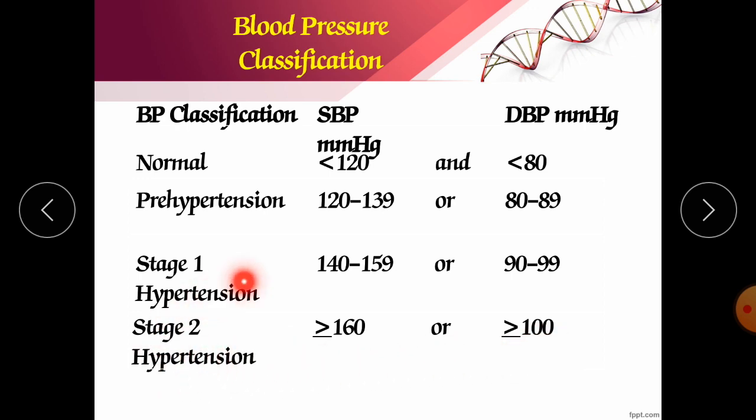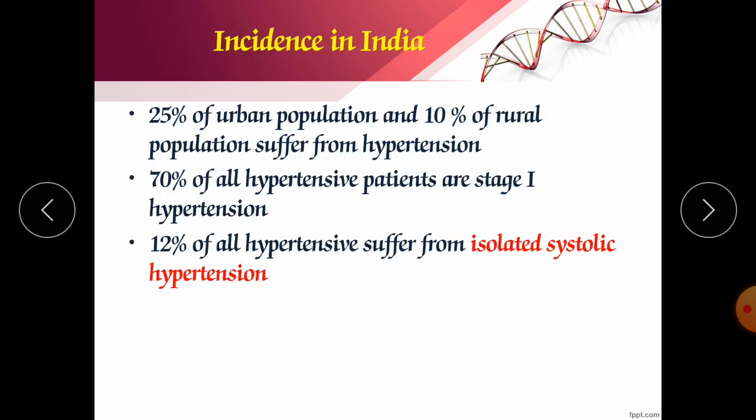If you look again in several books, it has been described as mild, moderate and severe. In mild it is from 140 to 159, in moderate from 160 to 179, and in severe above 180. So like these, various categories and classifications are there.